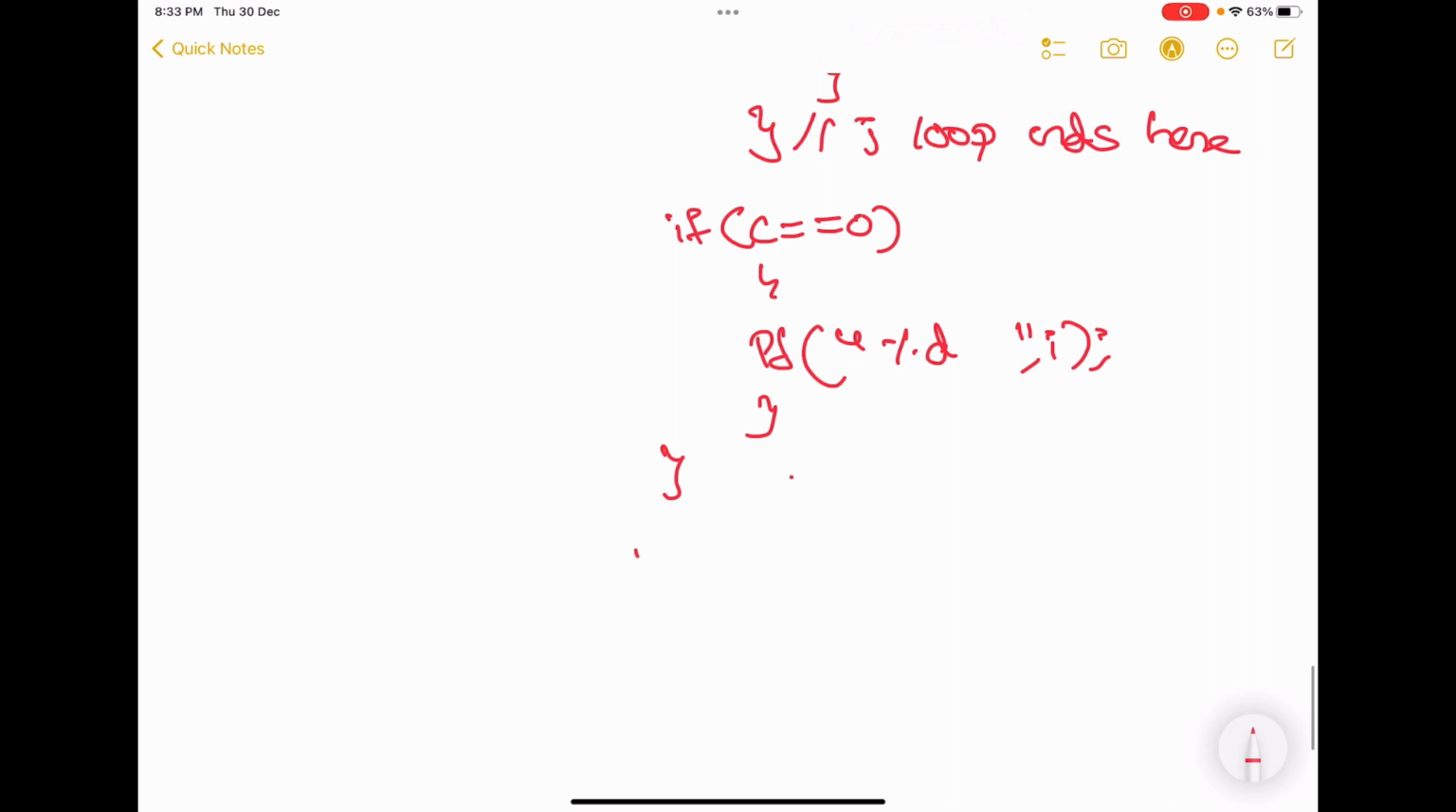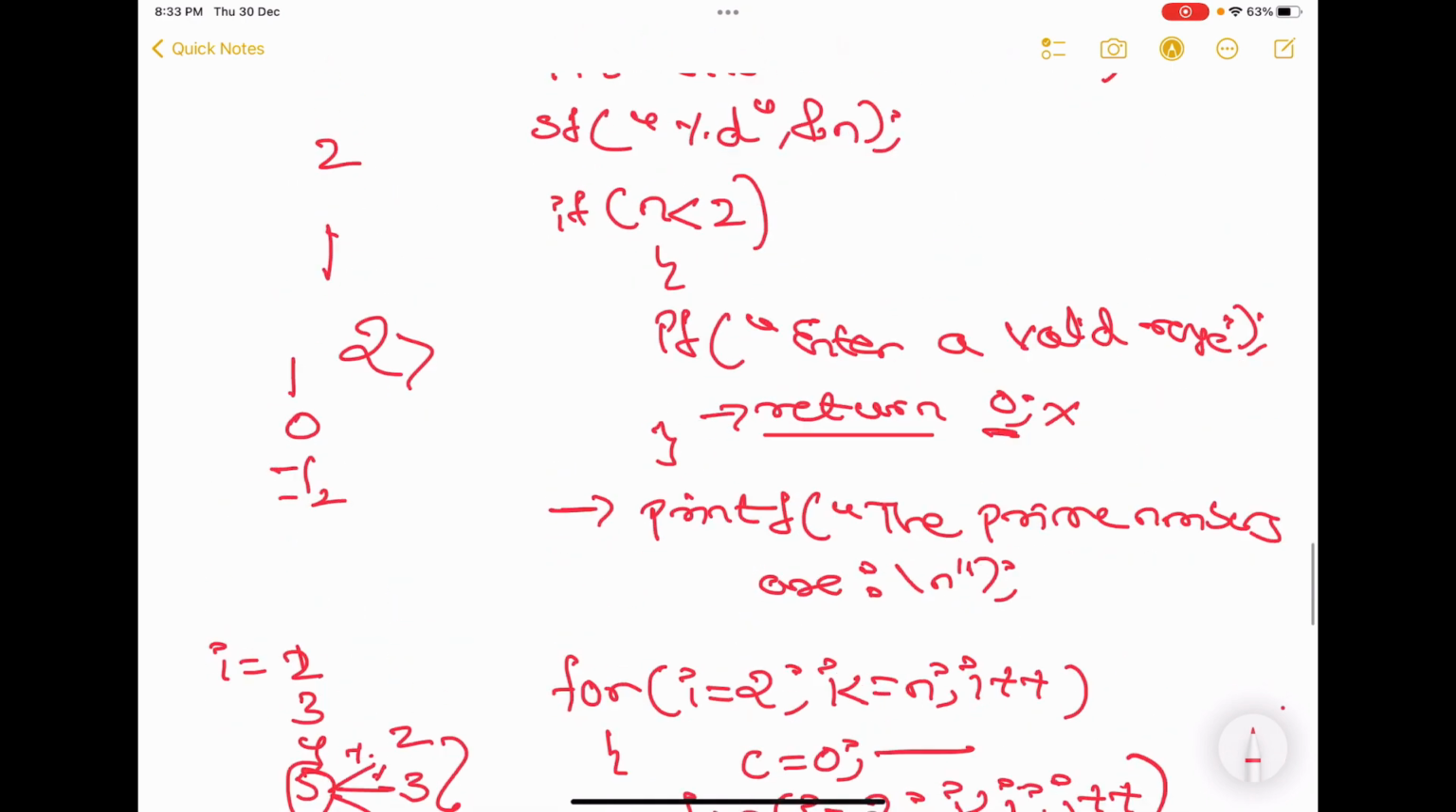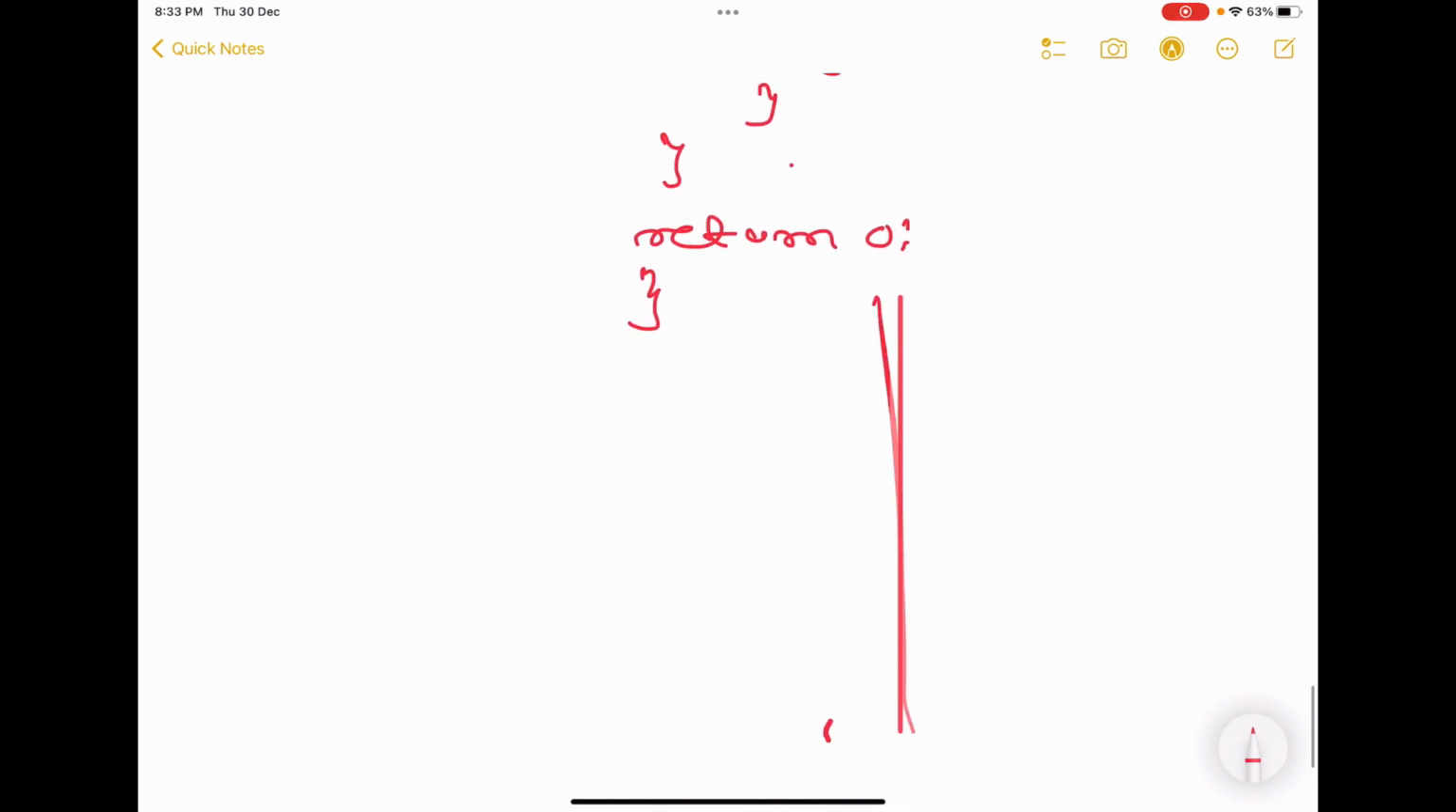After this, return 0 and close the program. This is your prime numbers program. Now I'll show you what happens in the output part.